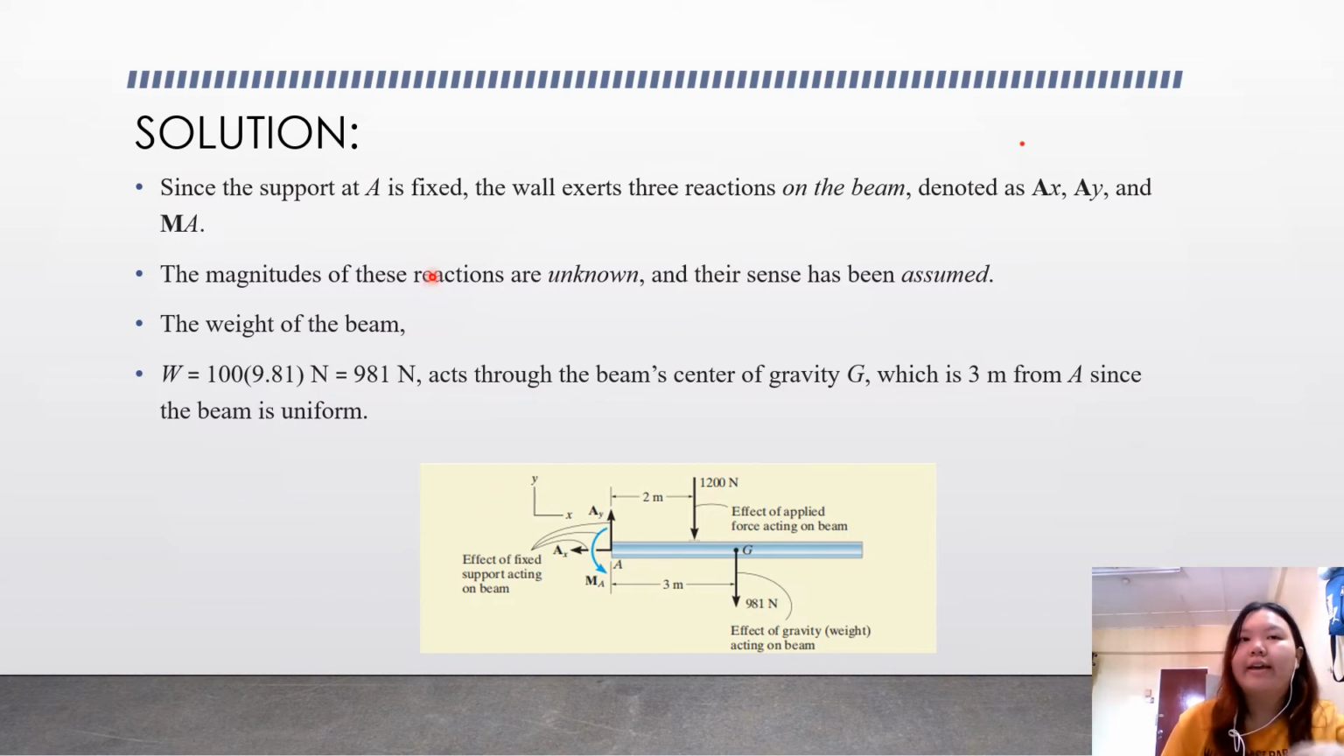Since the support at A is fixed, the wall exerts 3 reactions on the beam denoted Ax, Ay, and MA. So it's like this: Ax, Ay, and MA is here. The magnitudes of the 3 reactions are unknown and their sense has been assumed. And the weight of the beam W is equal to 100 kg times the gravitational acceleration, 9.81, and we get 981 Newton, acting through the beam's center of gravity G, which is 3 meters from A since the beam is uniform. So this is the free body diagram that we constructed according to the figure.